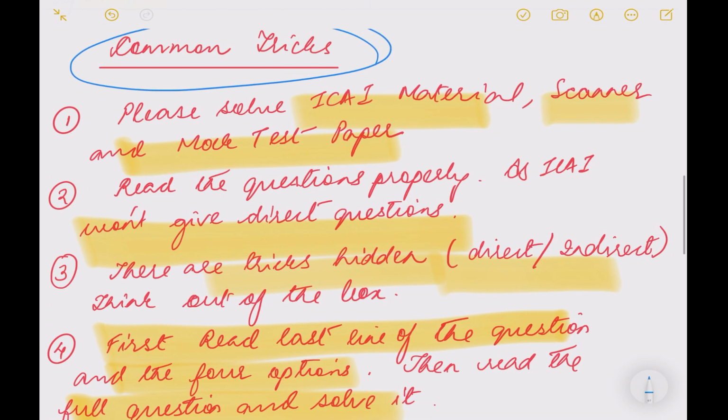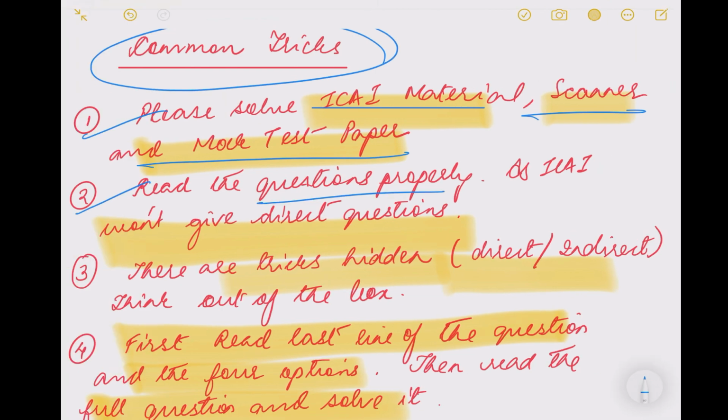For MCQs, don't forget to solve ICAI material, scanner, mock test paper. Very, very, very important. You will get common questions from these 3, and just read all the chapters thoroughly. You will get an idea of solving MCQs. Second, please read the questions properly. Try to understand the provisions, the rules, the regulations, because ICAI won't give you direct questions. There are some tricks which are hidden in the question. You need to think out of the box.